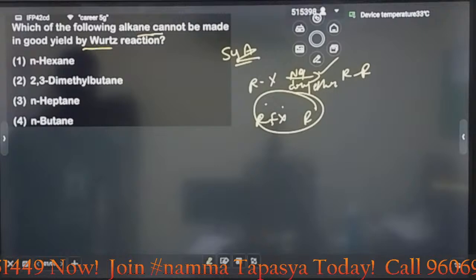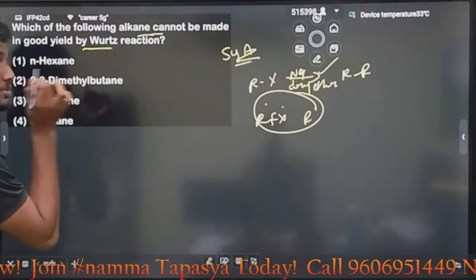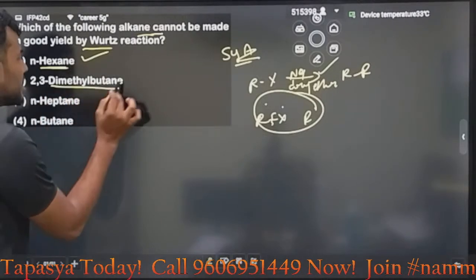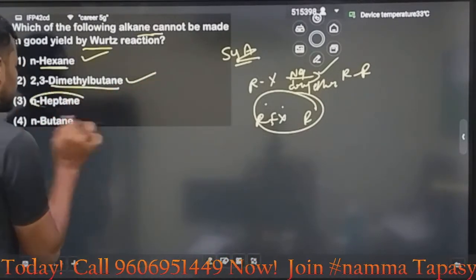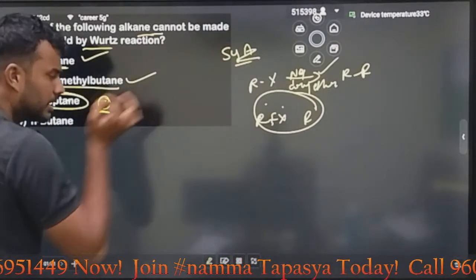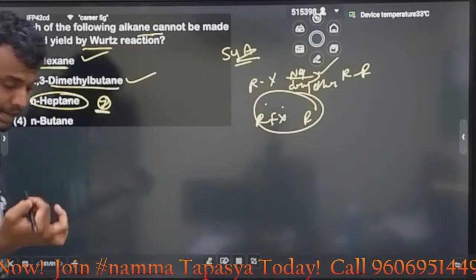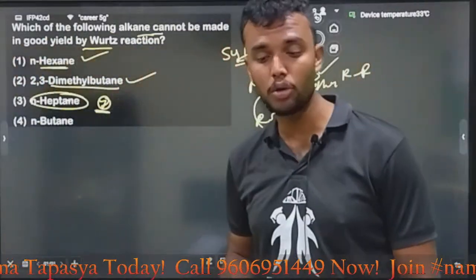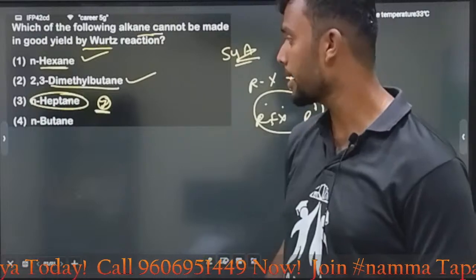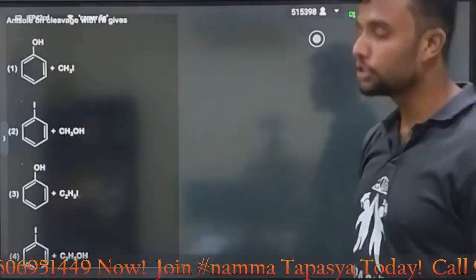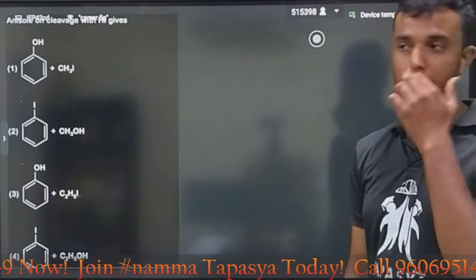The question here is which is not obtained. Here hexane, yes you can. Dimethyl butane, yes you can. But heptane means 7 carbon heptane, you can't, because here symmetrical you can, unsymmetrical alkanes you can't. For unsymmetrical alkanes, which method? You can go with the Corey-House method. Corey-House, okay, that's the thing. Answer is option C.